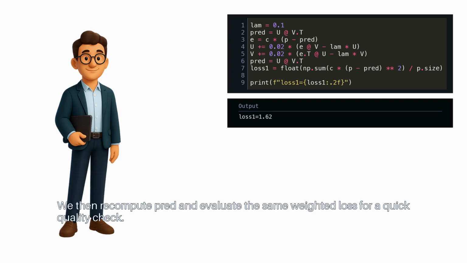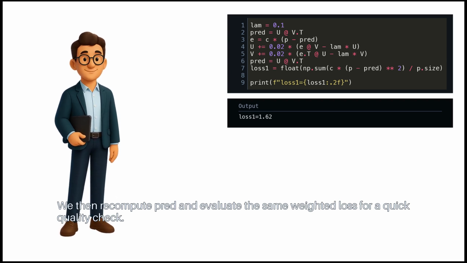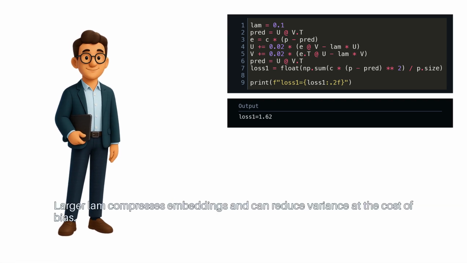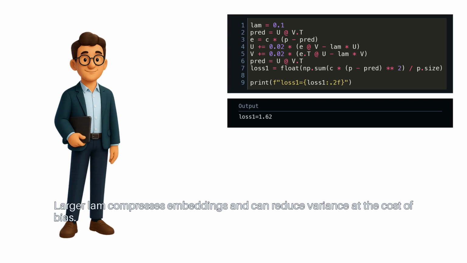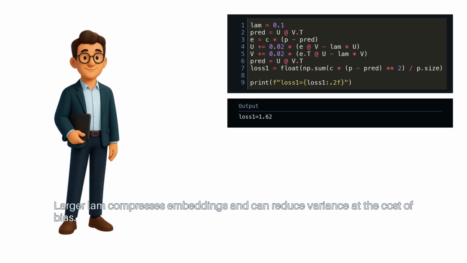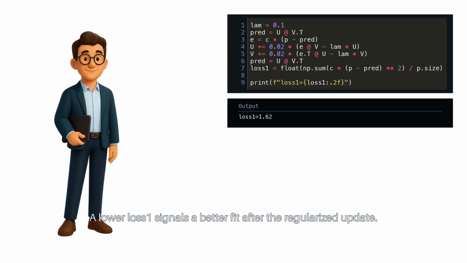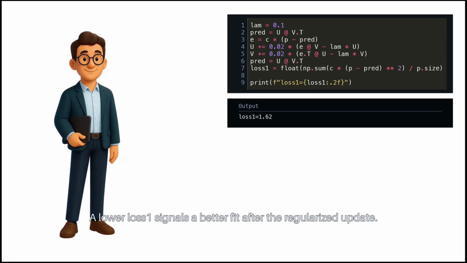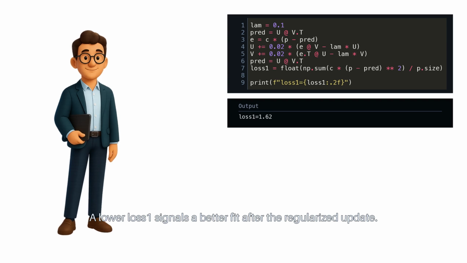We then recompute pred and evaluate the same weighted loss for a quick quality check. Larger lam compresses embeddings and can reduce variance at the cost of bias. A lower loss1 signals a better fit after the regularized update.